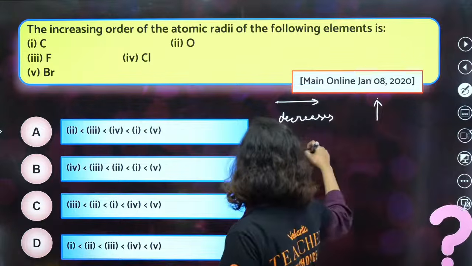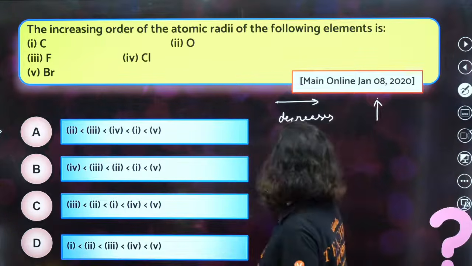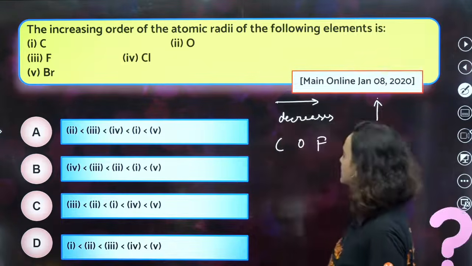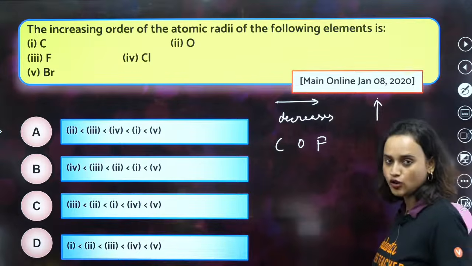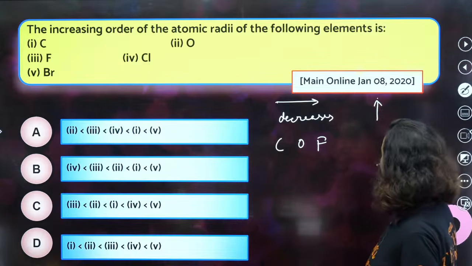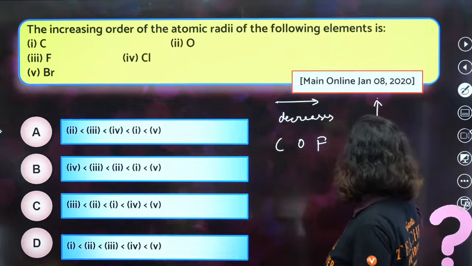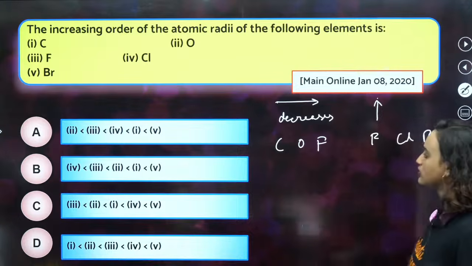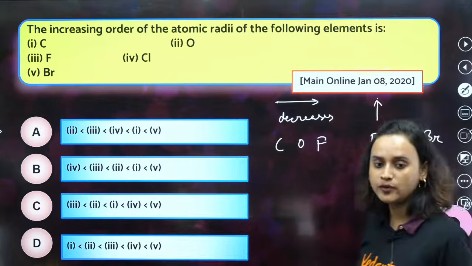So that means that COF, correct? Okay? And then what happens? Down the group it increases. That means fluorine, chlorine, bromine. So what do we find out from this?